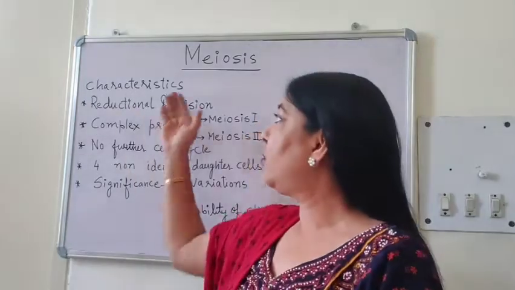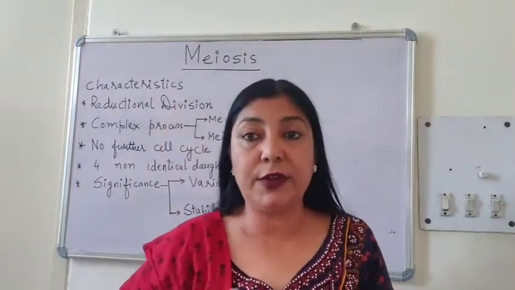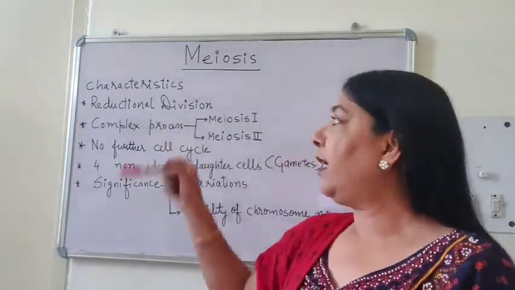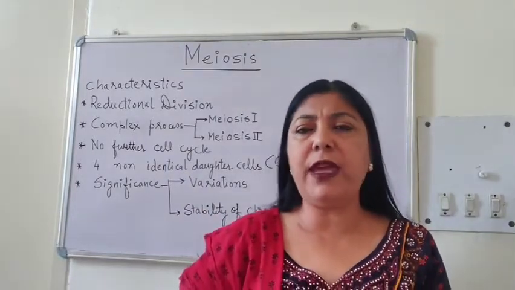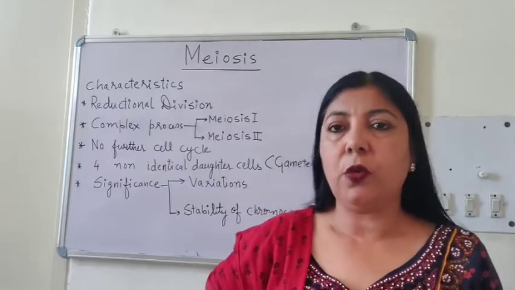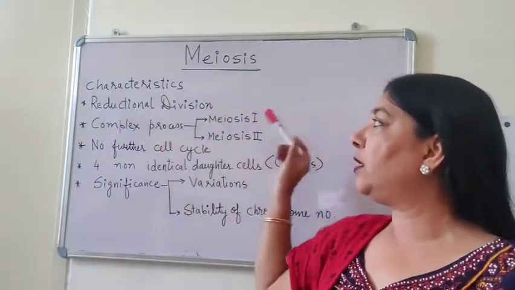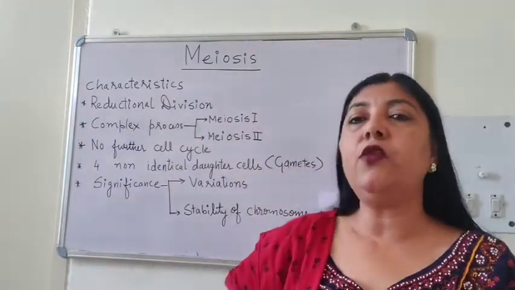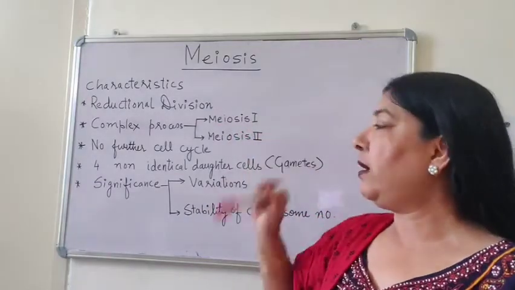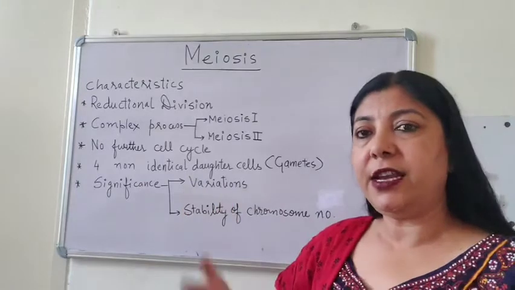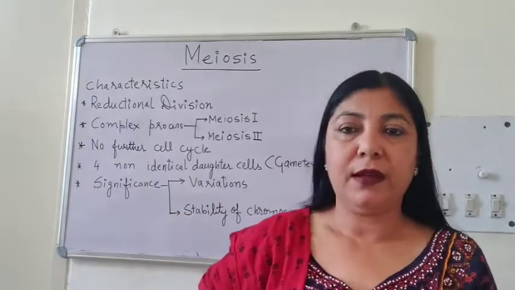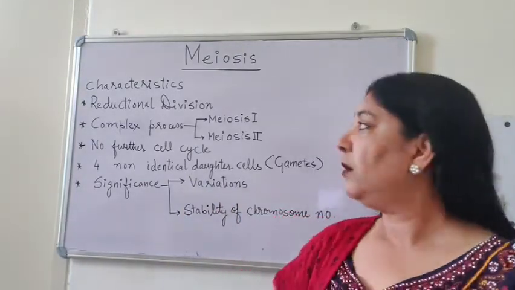So that's why it is called a reductional division. That is the first characteristic. Second, this is a highly complex process, a very long process. So we study the whole process of meiosis in two parts: meiosis 1 and meiosis 2. We will study the details of the process further on.